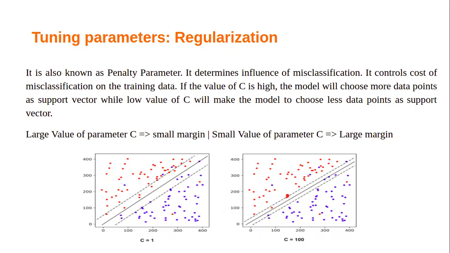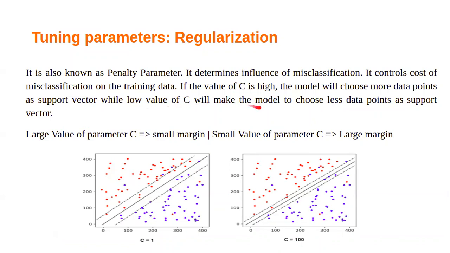When you compress this area, this point automatically goes out of this area and comes under classification. If you put C equal to 100, the model will choose more data points, as support vectors.